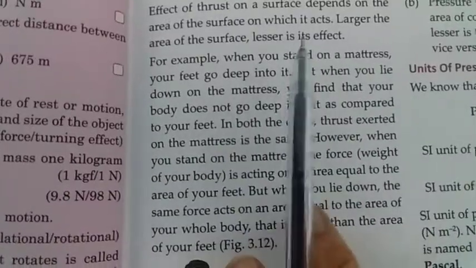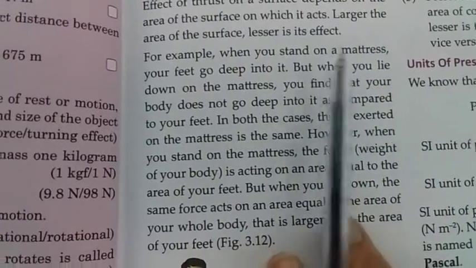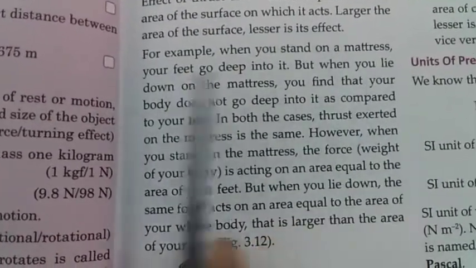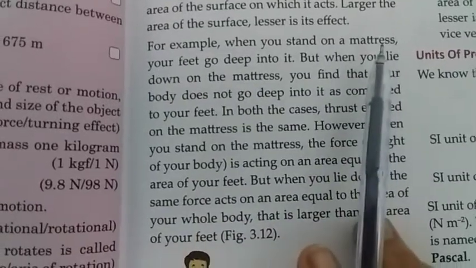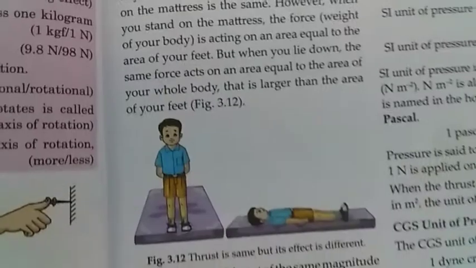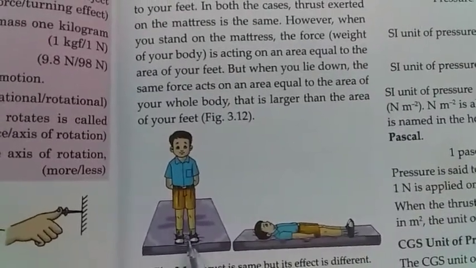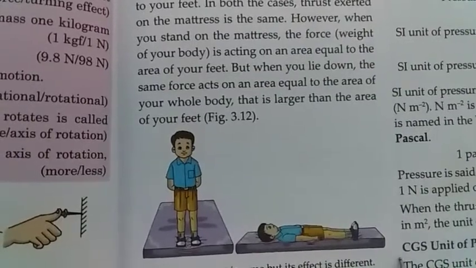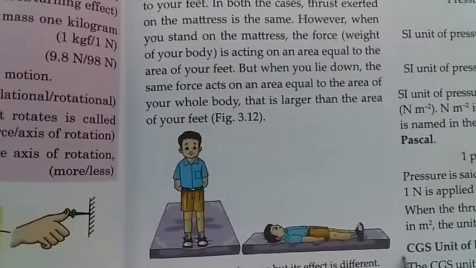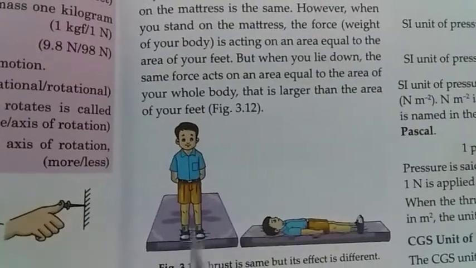Now the effect of the thrust on a surface depends on the area of the surface on which it acts. The larger the area of the surface, the lesser is its effect. We can take one example for that. If we stand on a mattress, then the feet go deep into it, but if we lie down on the mattress, then our body does not go deep into it as compared to the feet.